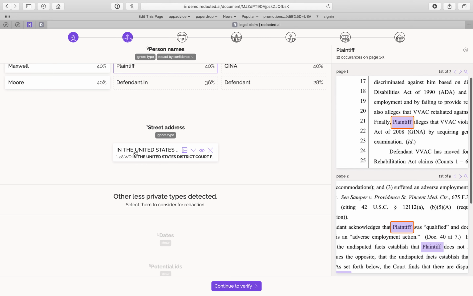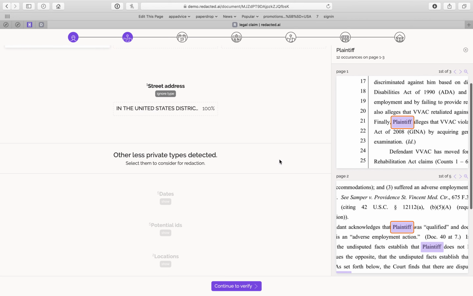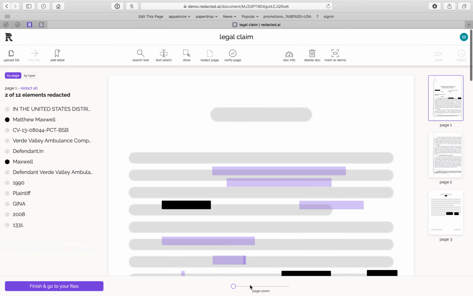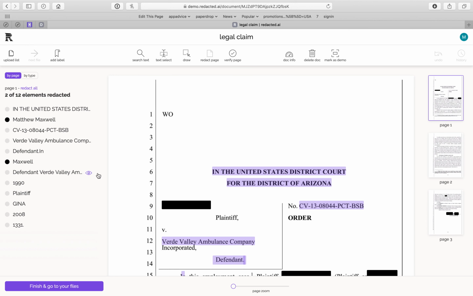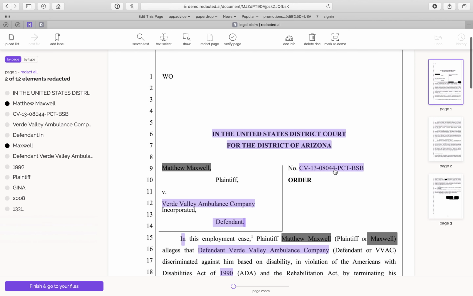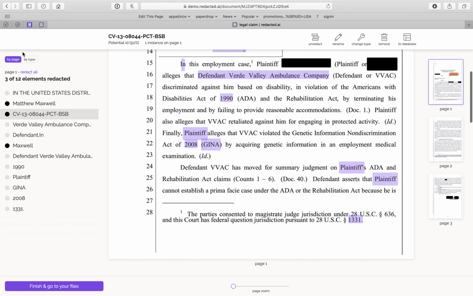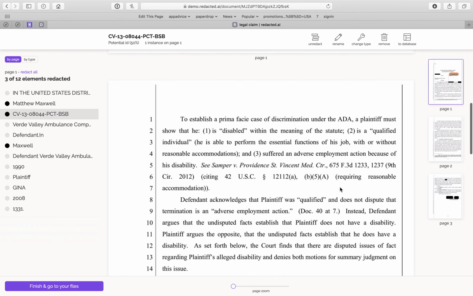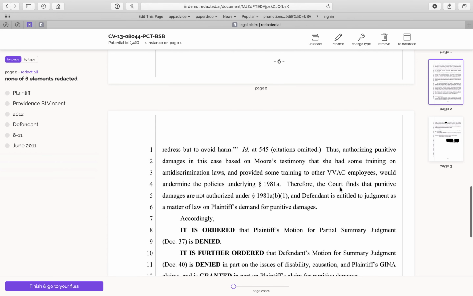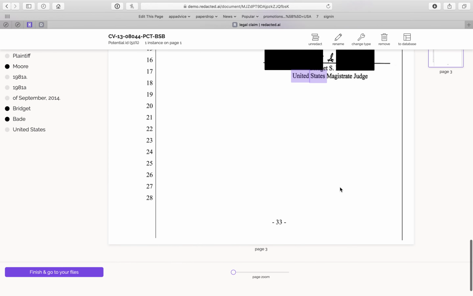And again, this is a public address, so I probably don't need to redact that. I can verify here, and everything looks good. Oh, it looks like a case number. So I probably do want to redact that. So I'll go ahead and say redact. So now that gets redacted across the entire document. So I'll go through and take a look. Everything looks great. I quickly look here on the left, or I can scroll through on the right. Everything looks great, and that looks perfect.